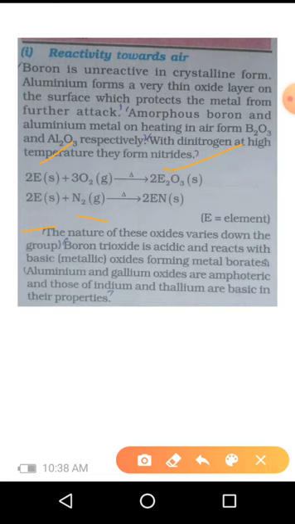The nature of the oxides varies down the group. Boron trioxide is acidic and reacts with a basic oxide forming a metal borate, whereas aluminium and gallium oxides are amphoteric. Amphoteric means it has the character of both acid as well as base, and those of indium and thallium are basic in their properties.